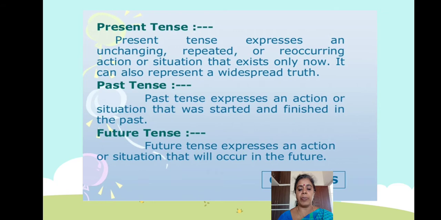So I'll read. Present tense expresses an unchanging, repeated or reoccurring action or situation that exists only now. Okay. Past tense expresses an action or situation that was started and finished in the past. Future tense expresses an action or situation that will occur in the future. Shall we move on?